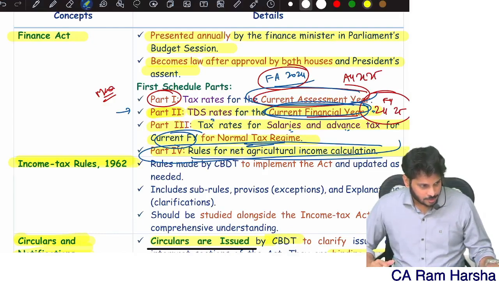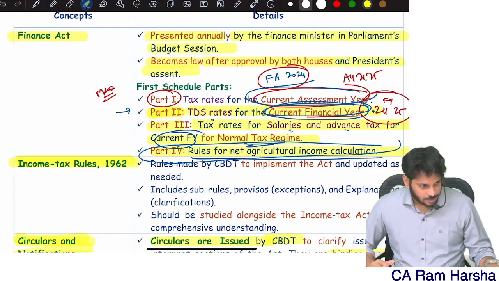Now again, if you remember, I told you individuals are again two types, residents and non-residents. Under optional tax regime, residents are again classified into three categories. Only in optional tax regime this classification is there, not in default tax regime. Resident individuals are treated as three types.